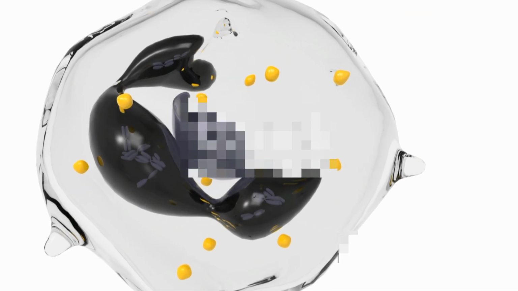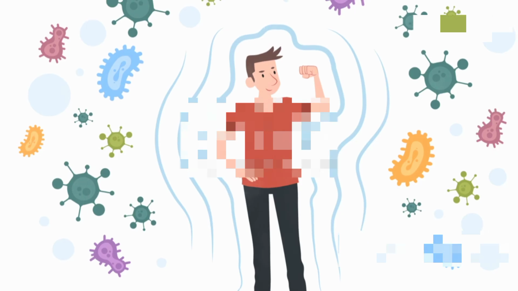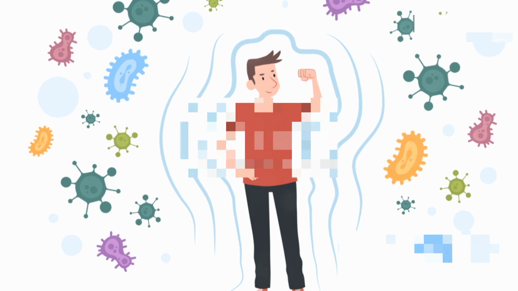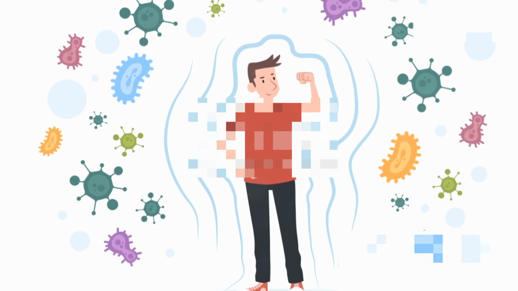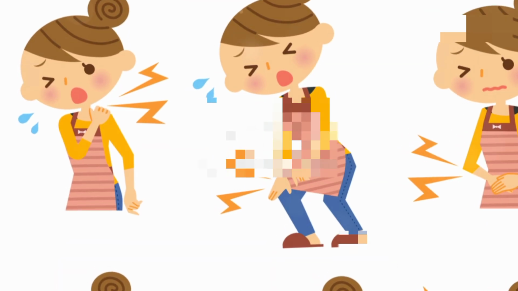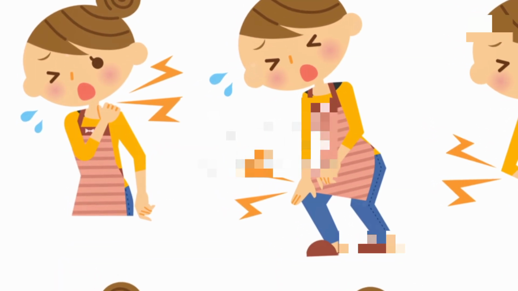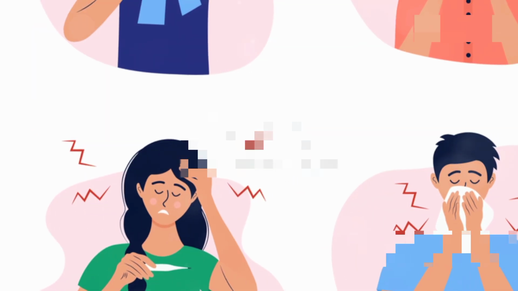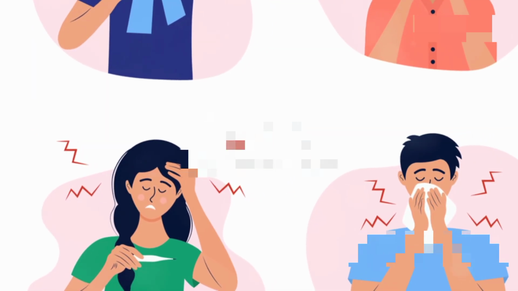When tissues become infected, blood flow increases to the area, bringing immune cells to fight off the invaders. These immune cells, such as white blood cells, are essential for identifying and destroying the pathogens. The increased blood flow also helps to deliver nutrients and oxygen to the affected tissues, supporting the healing process. This influx of fluids and cells can cause the affected area to swell. The swelling is a visible sign that the body is actively fighting the infection.